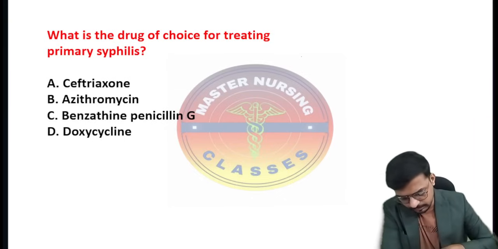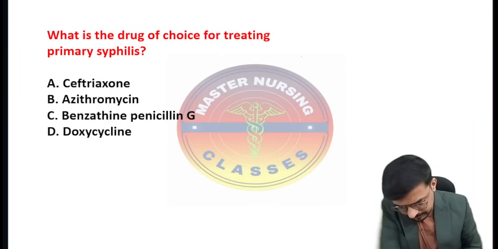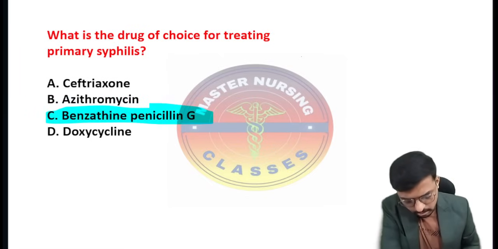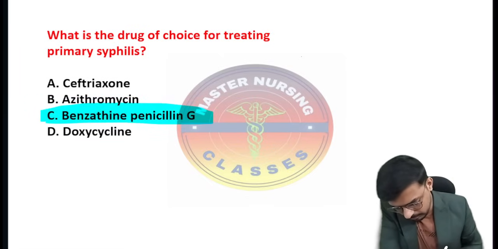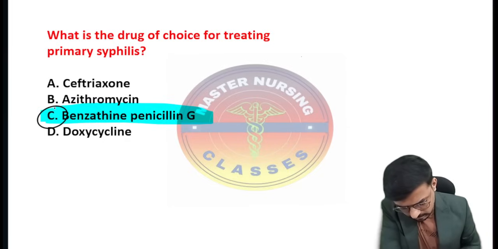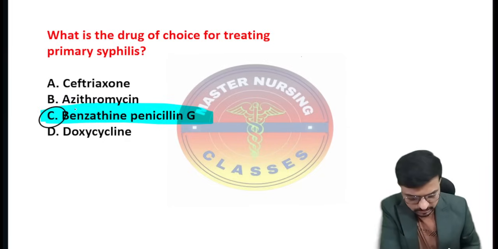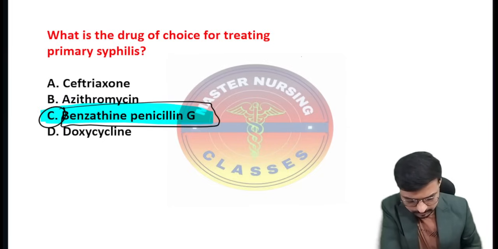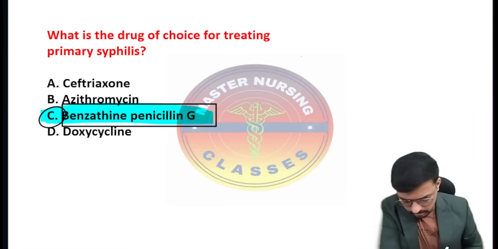The drug of choice for treating syphilis is benzathine penicillin, and syphilis is caused by, very good, Treponema pallidum. Okay, so Treponema pallidum is the causative organism for syphilis, and this is a sexually transmitted disease, and it will be treated with a single dose of benzathine penicillin.